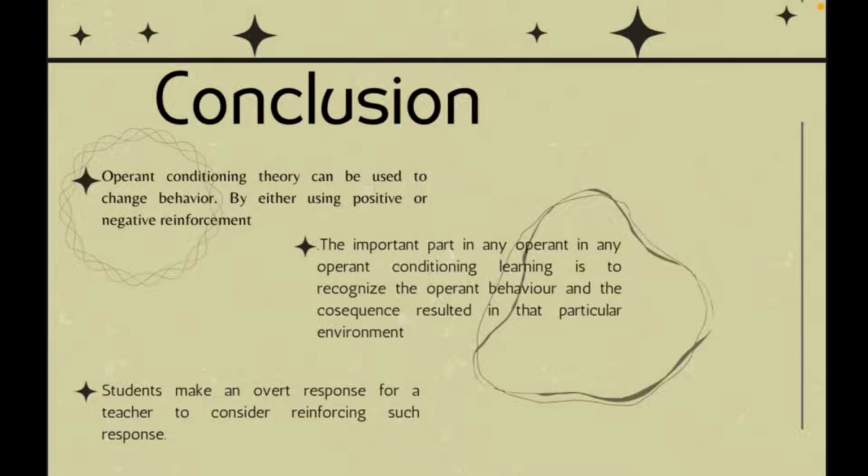The second one, the important part in any operant conditioning learning, is to recognize the operant behavior and the consequent result in that particular environment. As we can take as an example, for a teacher, his job is not just to educate but to continue to guide students to continuous success.